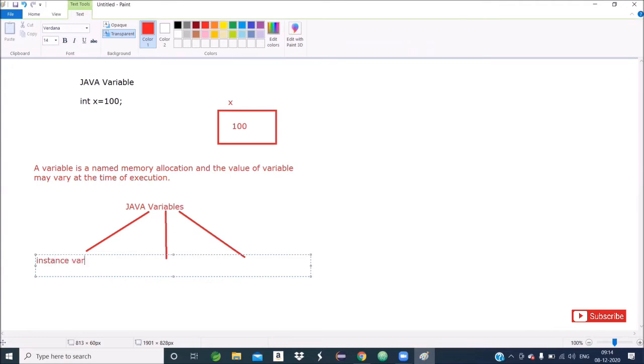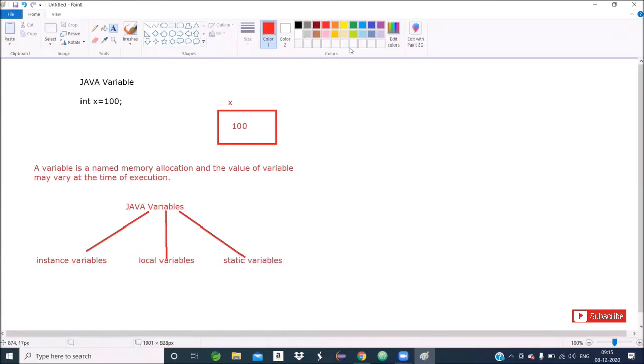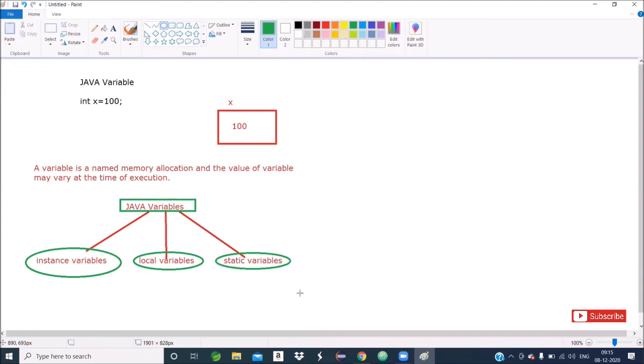Instance variables, then local variables, and another is static variables.